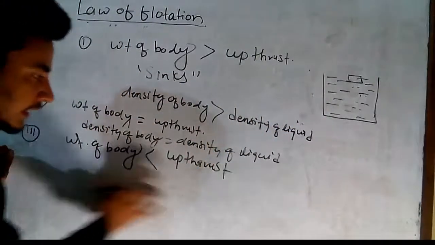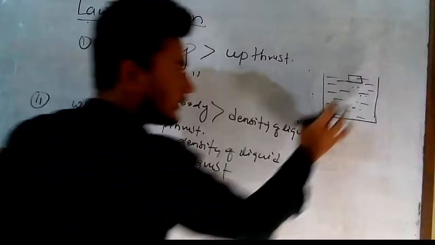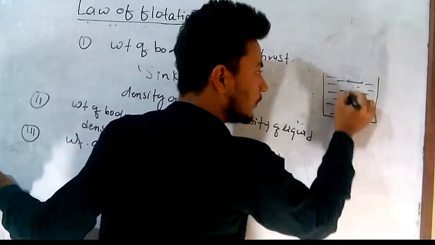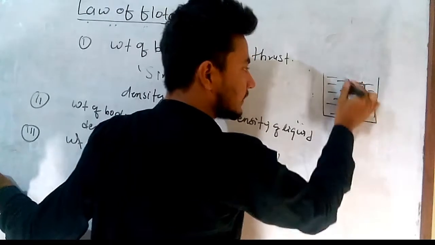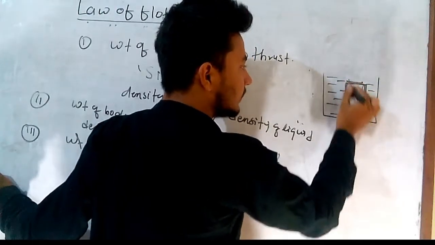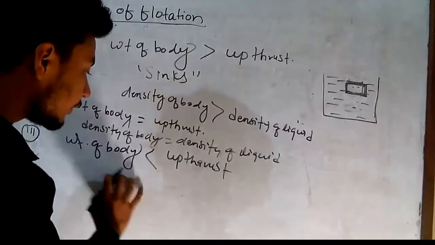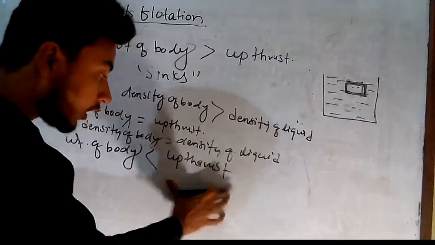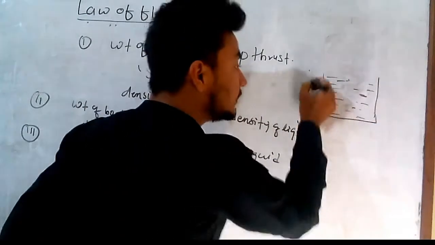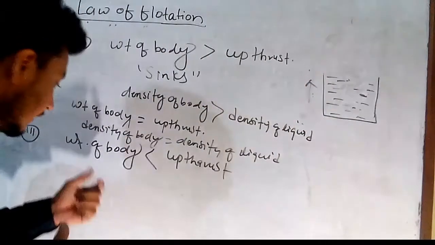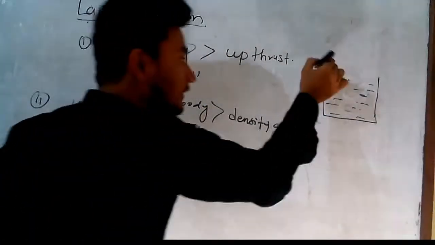And the last one is if upthrust is more. So listen here, when upthrust is more, it means the upward force is very high in comparison to the downward force given by the body, that is the weight of the body.